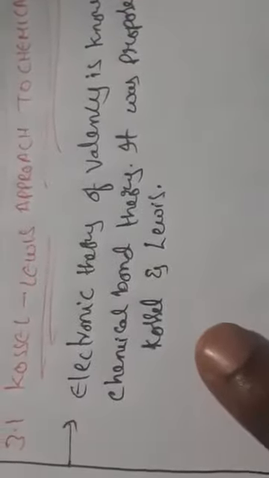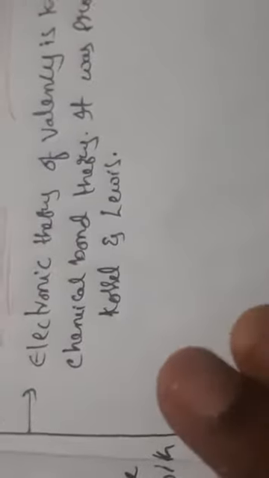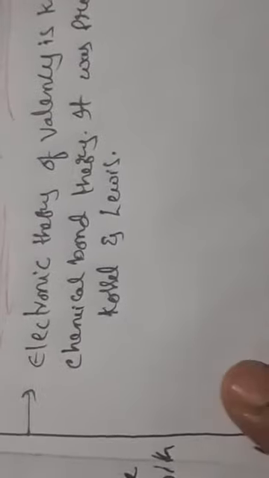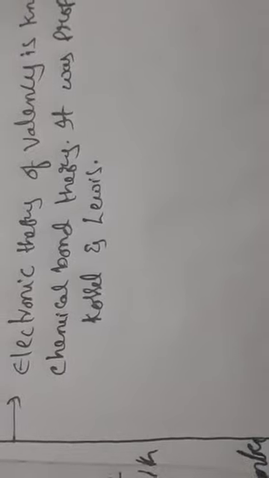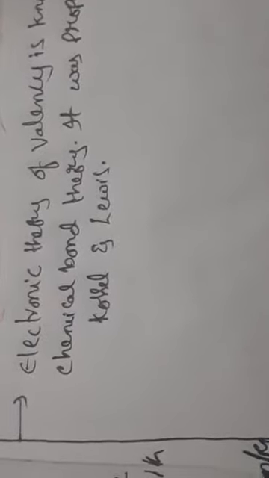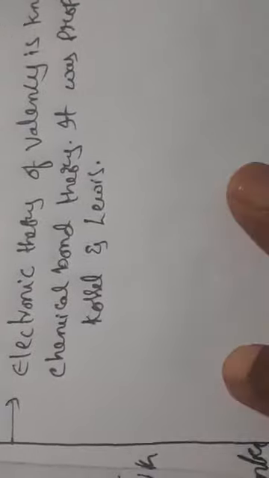According to Kossel, the kernel is the positively charged part, which attracts the outermost electrons to attain the octet configuration.